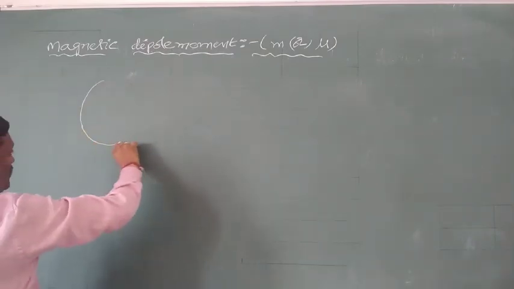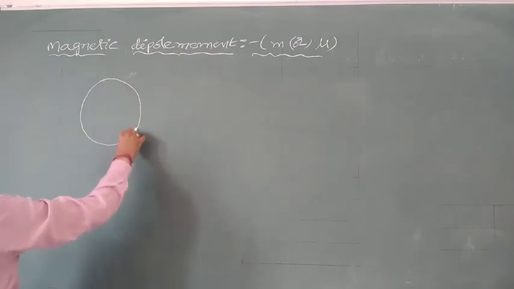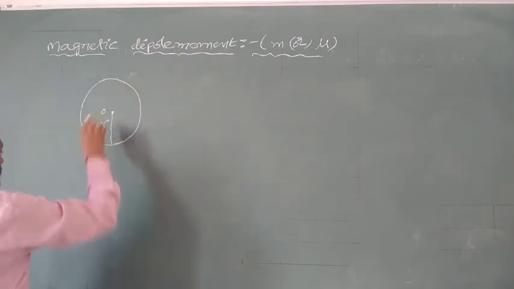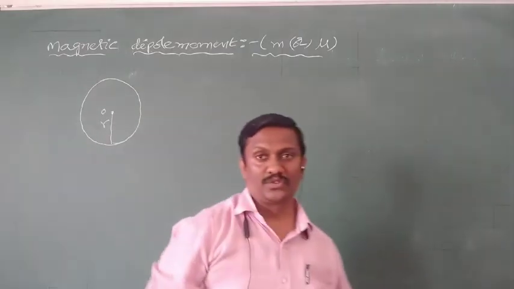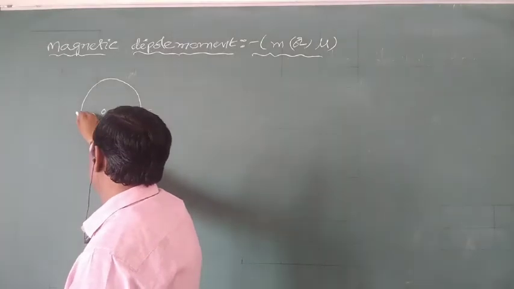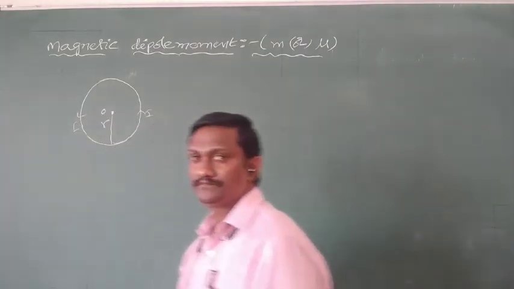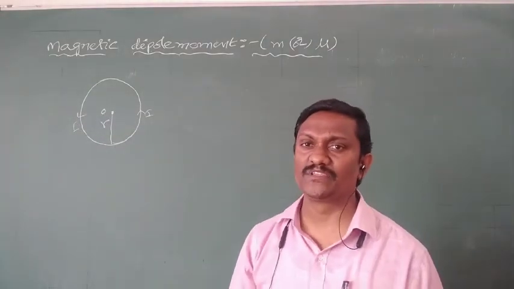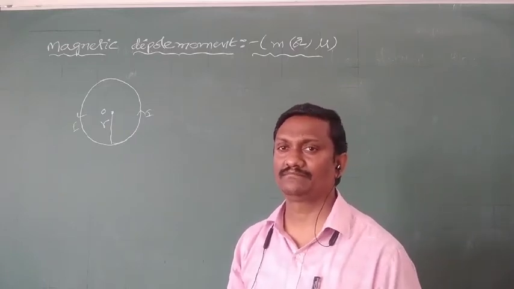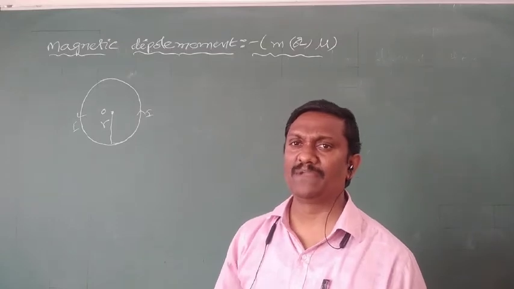assume it is one circular loop. O is the center of the circular loop, R is the radius of the circular loop. Through this circular loop, current I is passing. We know a current carrying circular loop behaves like a north pole or south pole, nothing but a magnet. A magnet has some moment.